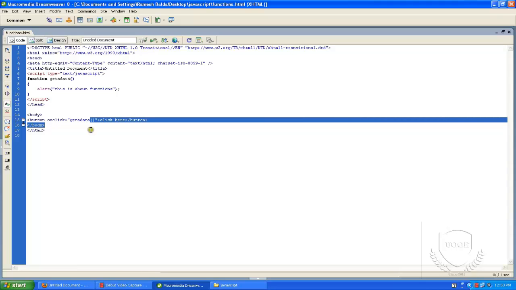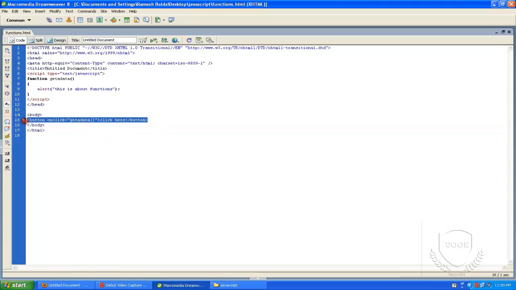And moreover, we can take another example. Suppose I have one div. This is normal div content. And I want to call a function on mouse over. On mouse over, I am going to call this get data function. These are the events. You can see here the on key, on double click, key down, key up, on mouse down. These all are the events.